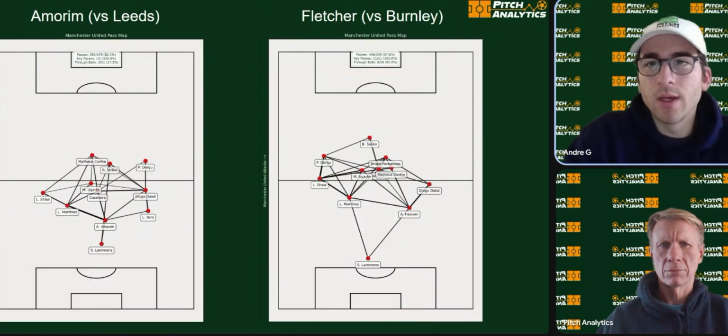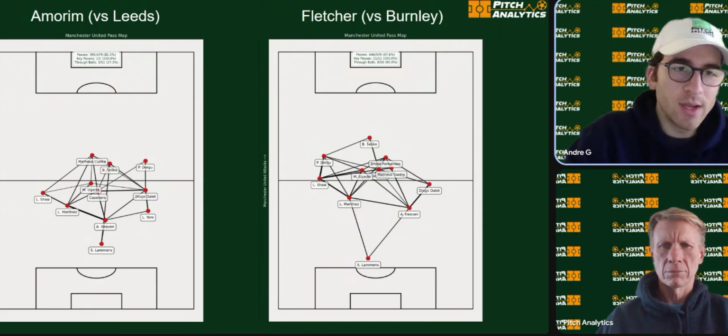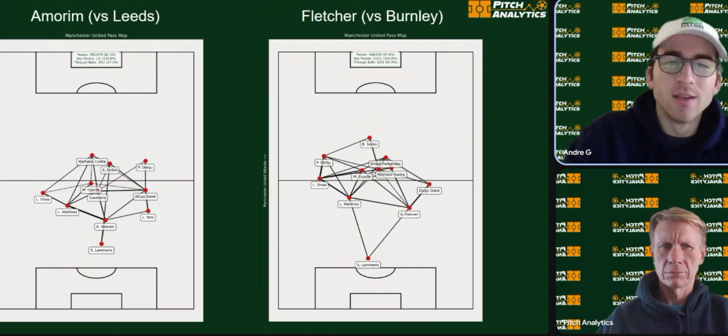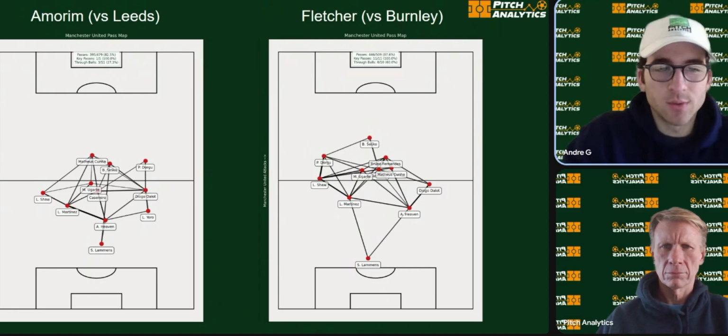So let's look at how they've been playing after the change from Amorim to Fletcher. On the left, this is the last game of Amorim when they played Leeds, and on the right is when they played Burnley under Fletcher. Under Amorim, you've got those 5 guys in the back, Shaw, Martinez, Ayden Heaven, Yoro, and Diogo Dalot. A lot of build-up right through the middle of the field.